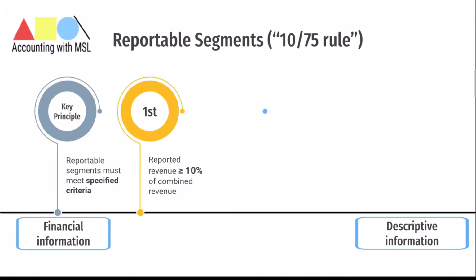The first is that its reported revenue from both external customers and inter-segment sales or transfers should be 10% or more of the combined revenue, both internal and external, of all operating segments. What this means is that for a segment to be deemed reportable, the reported revenue of that segment from both external customers and inter-segment sales or transfers should be greater than 10% of the combined revenue of all operating segments within the group or for that particular entity.